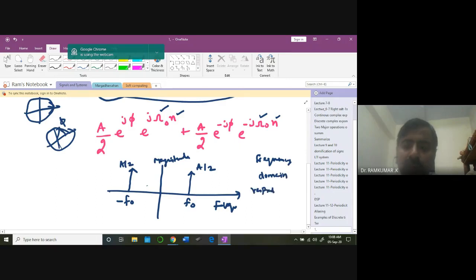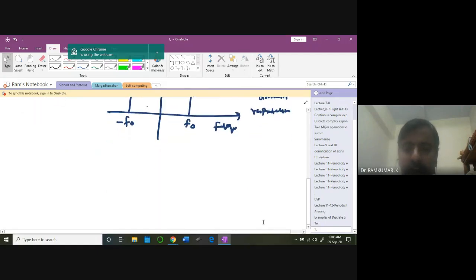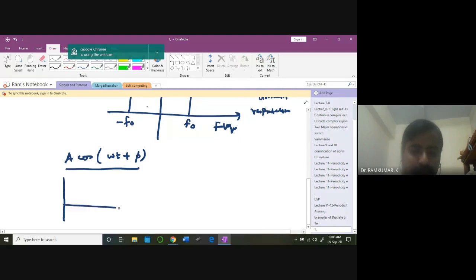You need to understand this point very clearly, because we are now switching our gears slightly. We are moving from one domain to another domain. Basically we are talking about a signal A cos(k omega t) only in the time domain, and in the time domain it is going to look like this. The signal is going to be like this, a time domain signal, this cosine waveform.